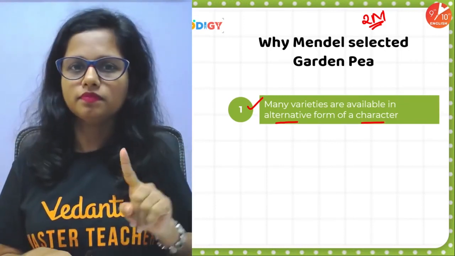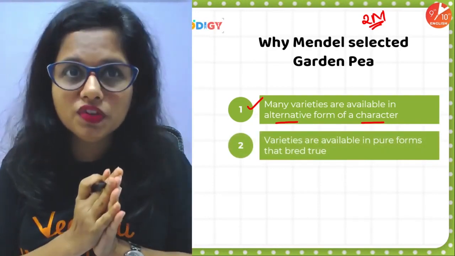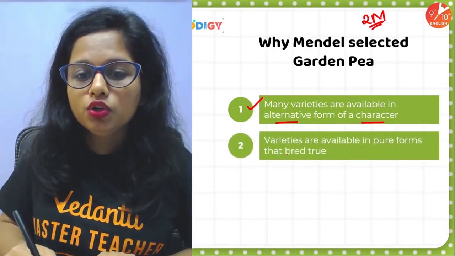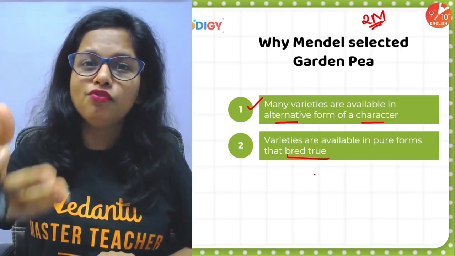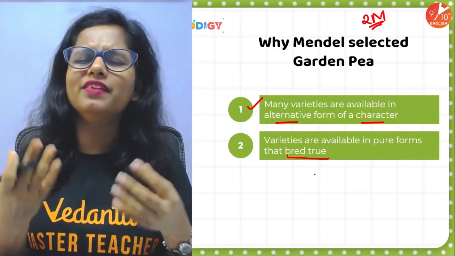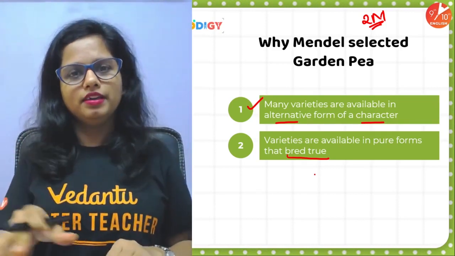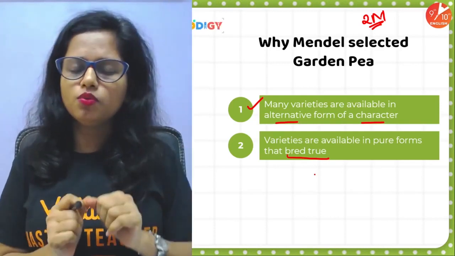Point number 2, the varieties of these plants were true bred, pure bred forms of that particular plant. Now you will say, ma'am, what is this pure bred variety? So basically, when he saw that a plant was tall, what did he do?